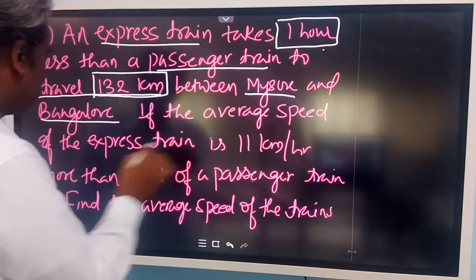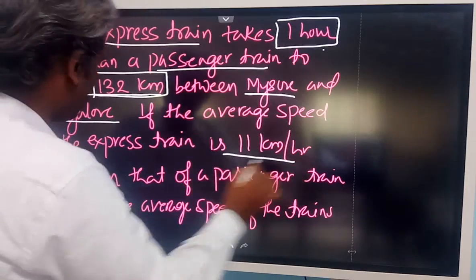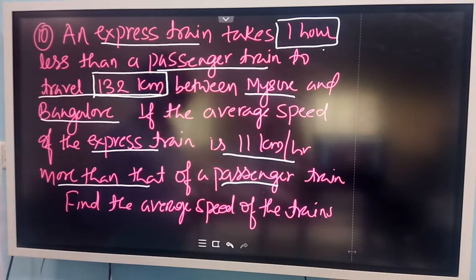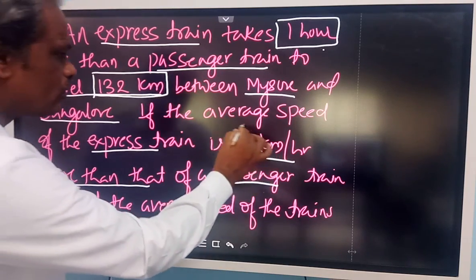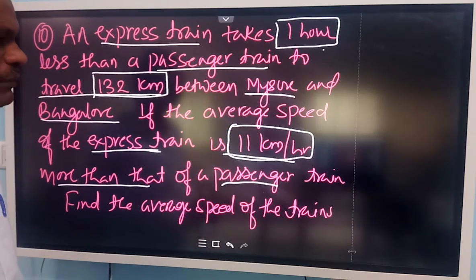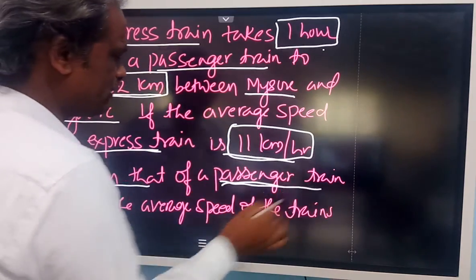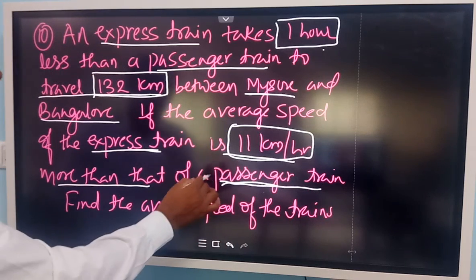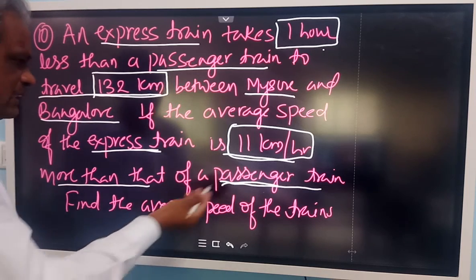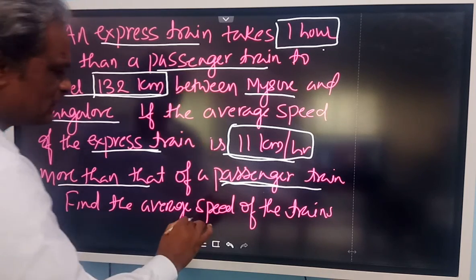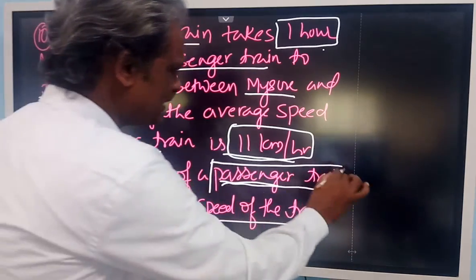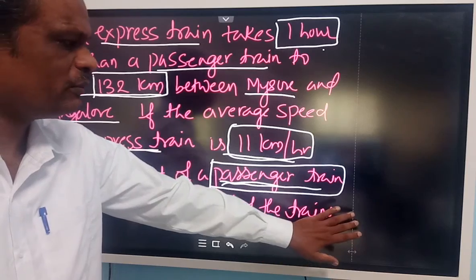The average speed of the express train is 11 km per hour more than the passenger train. This relation you should know. The express train goes 11 km per hour more than the passenger train, whatever it goes. We do not know the speed of the passenger train, so we have to find out the speeds of both the trains.